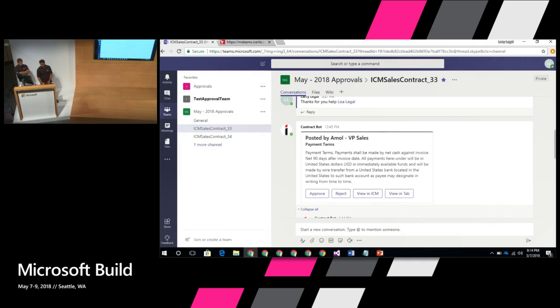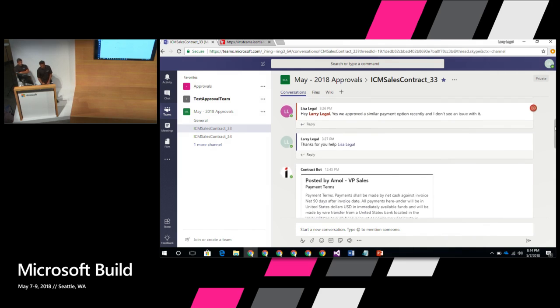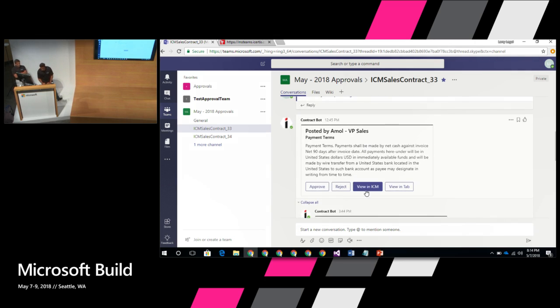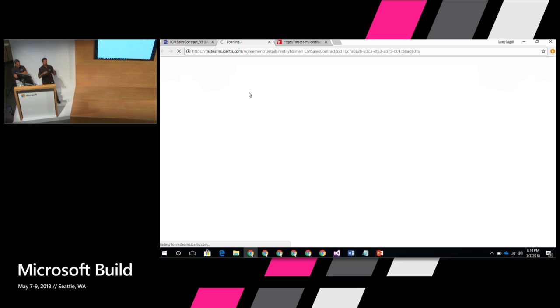Now, before he does that, he can obviously check a few things. So one of the experiences that we have built in, there are two ways of looking at it. Either they can click on a button here. This is just for approving or rejecting. In this case, because he's confirmed it, he's going to approve it. He can decide to view this in ICM, so we should bring up this screen. So he can just go into the ICM application and just view it. And they're all integrated seamlessly. So that's one option of doing it.